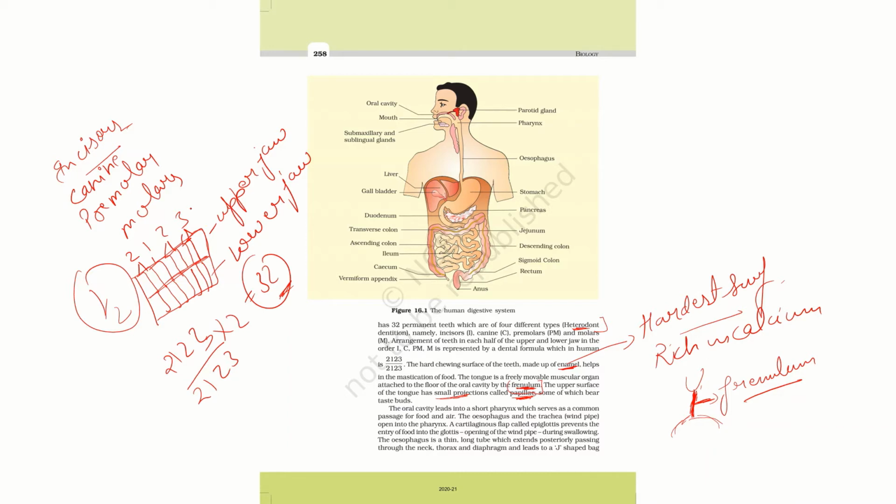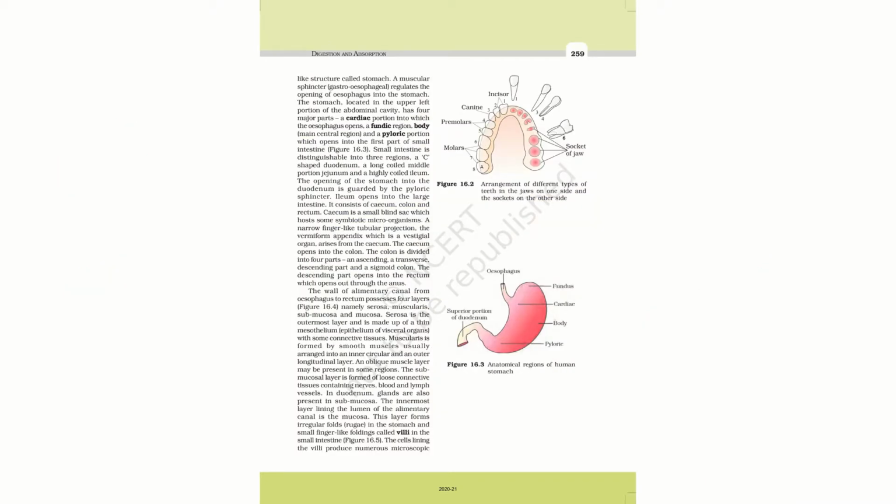So what we can see here is that it is a long tube-like structure, passing through the neck and thorax, and the esophagus leads to the stomach. The esophagus is a tube that allows the food to reach the stomach, and the movement of food from the esophagus to the stomach is via peristalsis. Peristalsis is basically the movement where a wave of constriction occurs by the circular muscles of the gut, and these circular muscles push the food along.